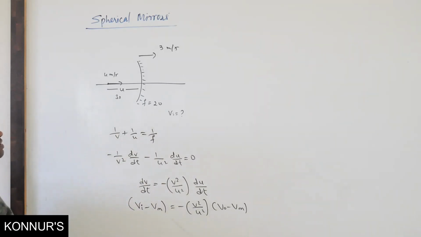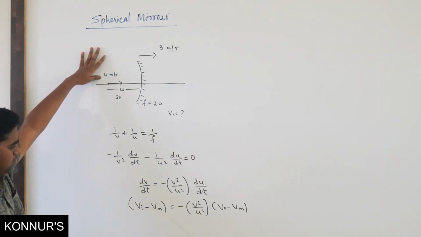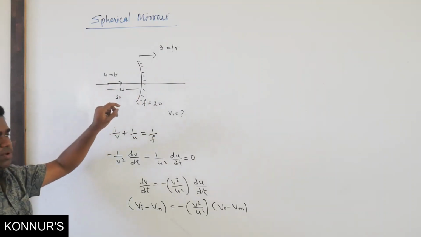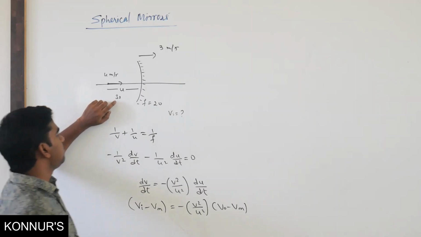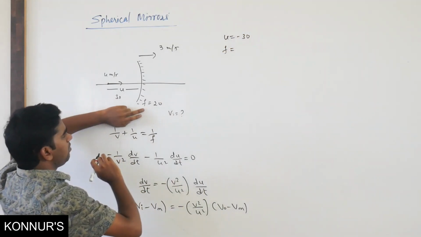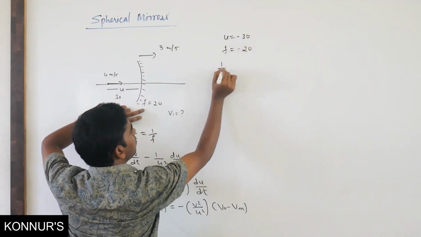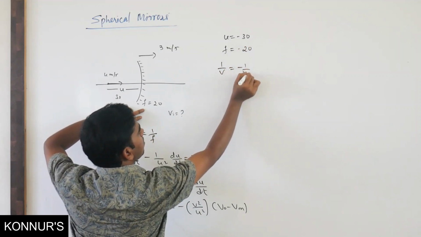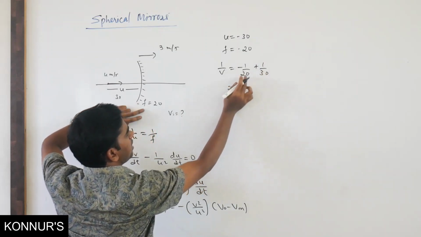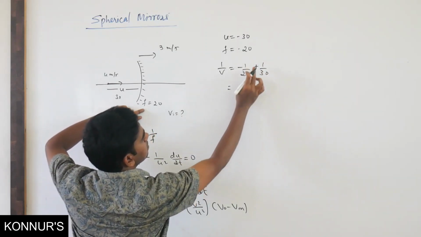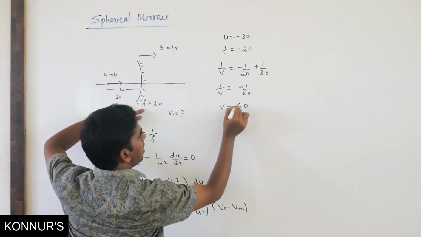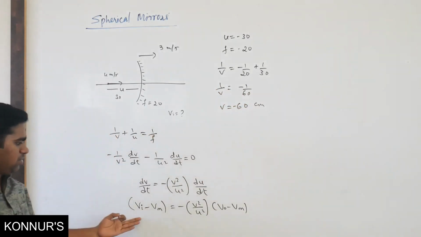Now here the velocity of object we know and the velocity of mirror is also there. They are asking the velocity of image, but v they have not given. Instead they have given the object distance. If object distance is 30, so u equals minus 30, f equals minus 20. So what will be the v? 1 by v equals minus 1 by 20, this negative will become positive, so plus 1 by 30. So you will get minus 1 by 60, so v equals minus 60 centimeter.